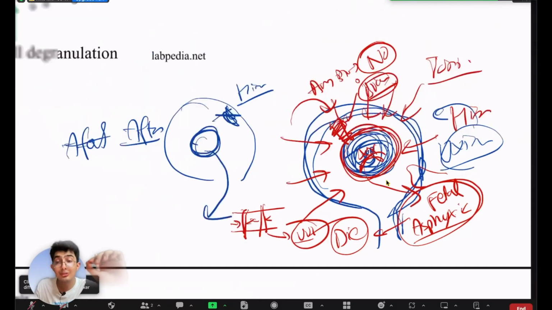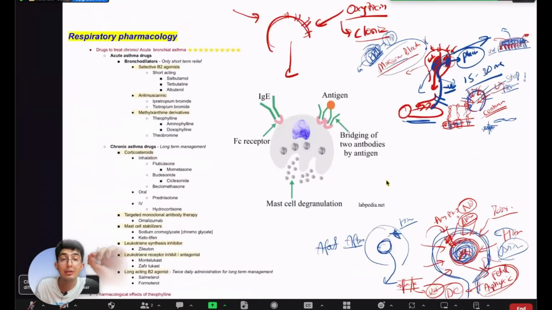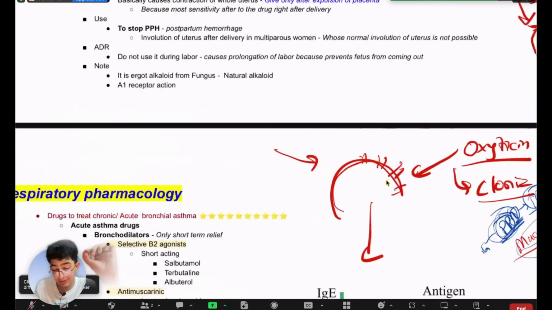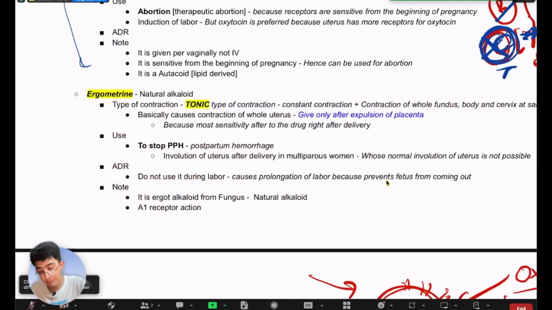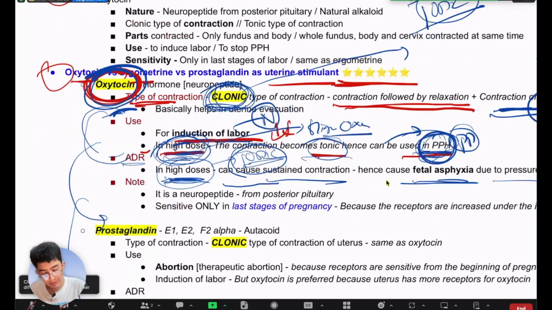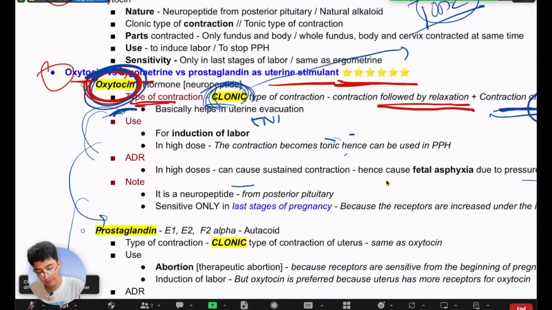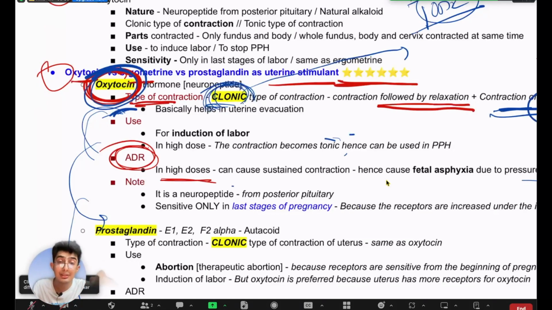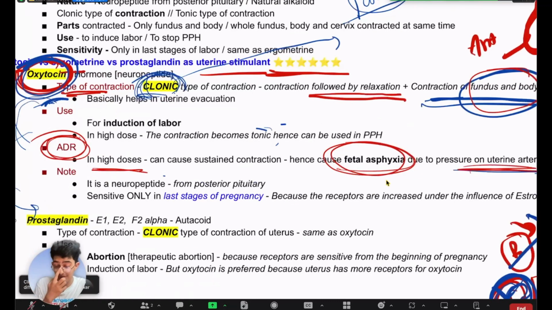So high dose of oxytocin can be used. It is actually useful, but you should know when to use it, right? It's very, very important, and I just explained why. So let me just clear it out, it looks really dirty. So one of the potential adverse effects, if you don't know how to use it properly, is that if you give high dose of oxytocin while the baby is still within the uterus, it can lead to fetal asphyxia due to pressure on the uterine artery. It collapses all these arteries, right? I hope that was clear, because it's very important, right?